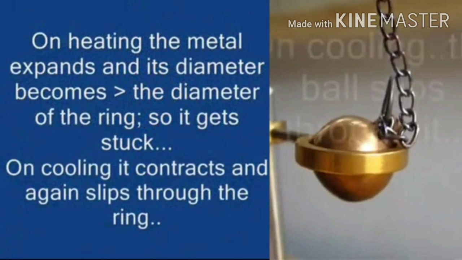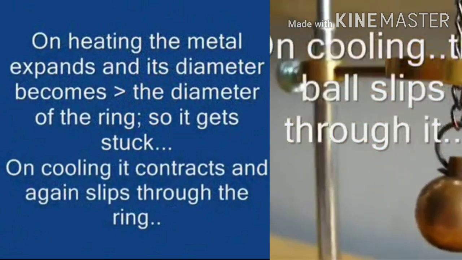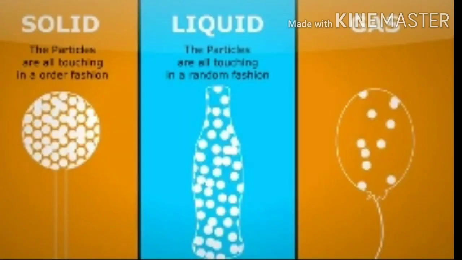So it gets stuck. Again on cooling, it contracts and slips through the ring. This expansion takes place in liquids and gases also. But it is maximum in gases because of the particles, which are far apart from one another.